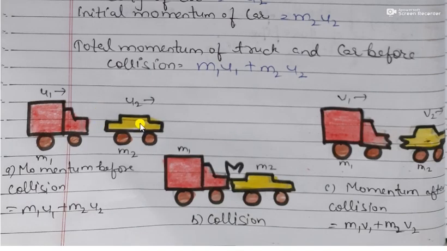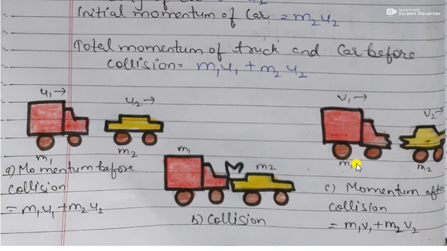Now both of these are moving in the same direction, and suppose the car and truck collide with each other for a very short period of time t, and during collision the velocity of the truck and car would change.